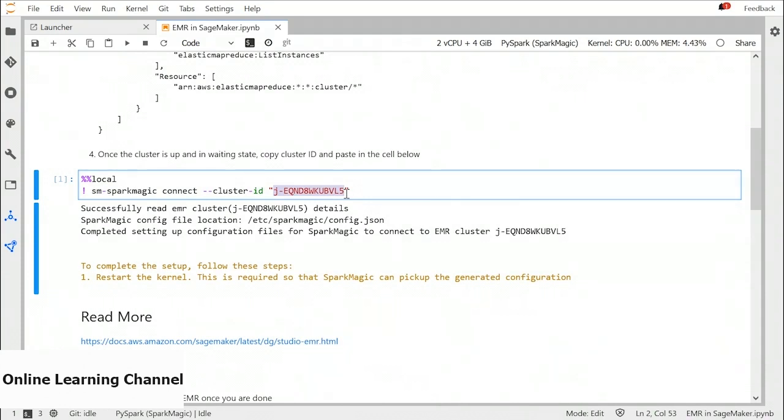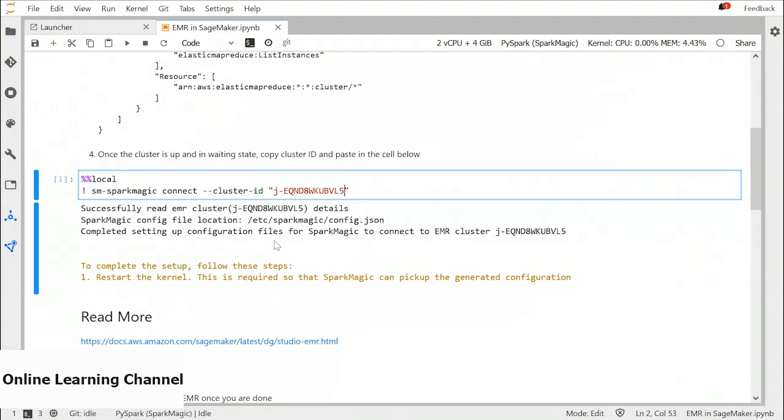And once the cluster state is waiting instead of starting, you can run this cell. Remember to change the kernel to Spark Magic before running this cell. Once you run the cell, it will change the configuration files and just add the address, VPC, security group, etc. from that EMR to this PySpark Magic kernel. And all you have to do is restart the kernel so that you can work with this EMR using the PySpark library.